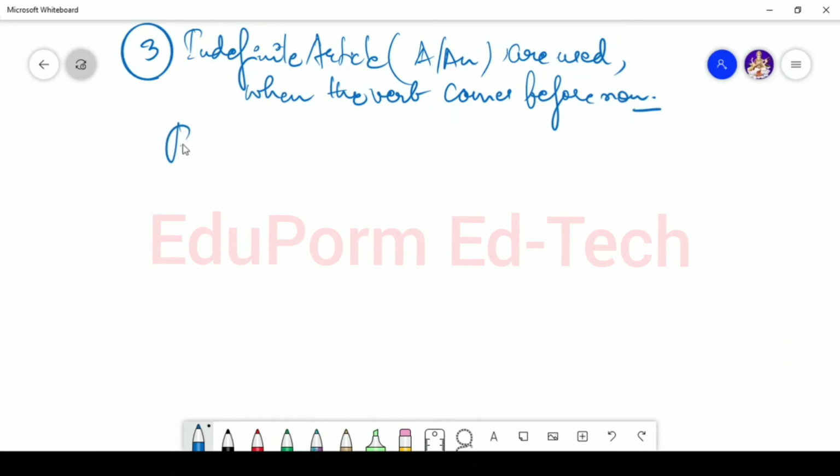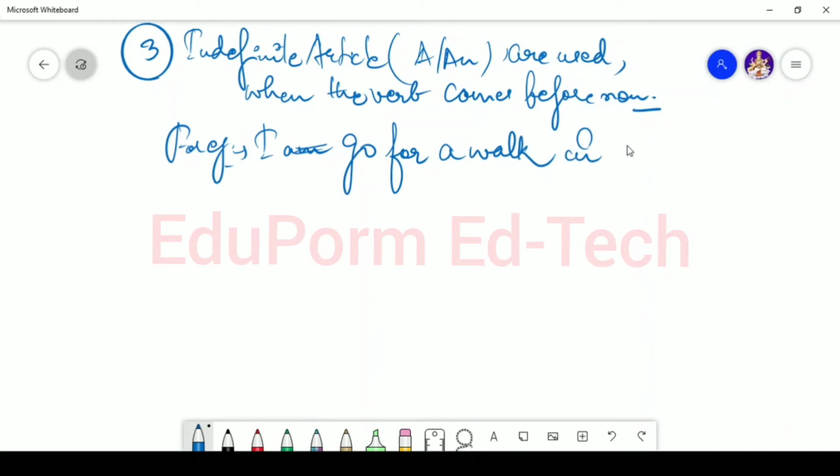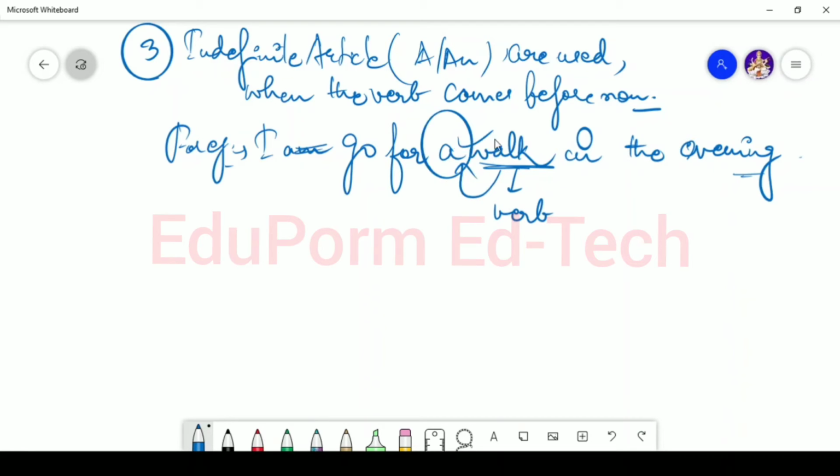For example, if I say that I go for a walk in the evening. Here you will see that I go for a walk. Walk is a verb. Hence the article is used.